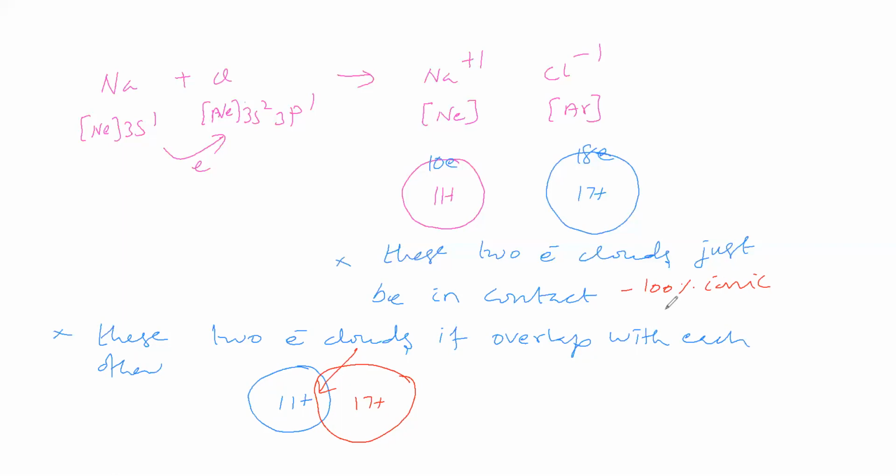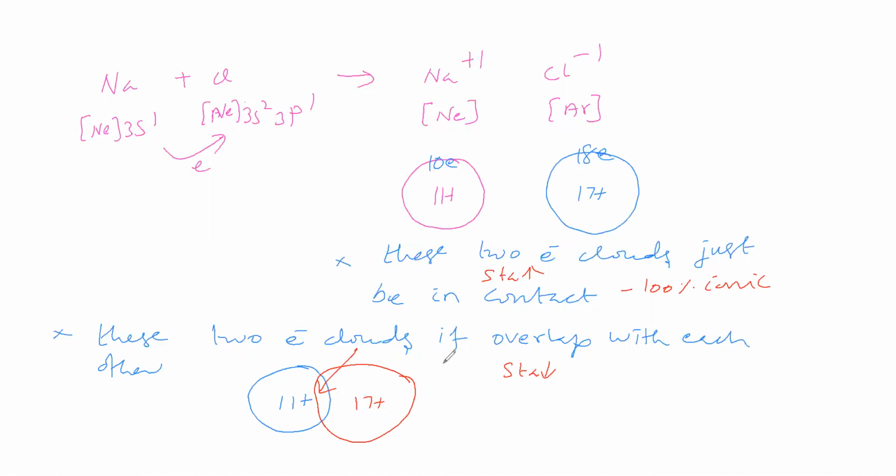But stability wise, if these two electron clouds just be in contact, then stability will be high. If they are overlapping, then stability will be low because of the electronic configuration, as we said. If just in contact, it is neon configuration and argon configuration. If overlapping takes place, this configuration becomes more than neon and this one becomes less than argon.